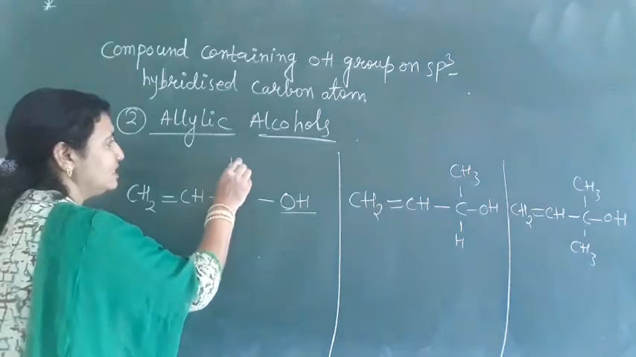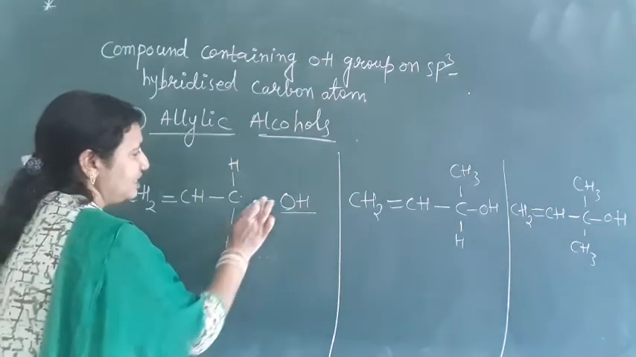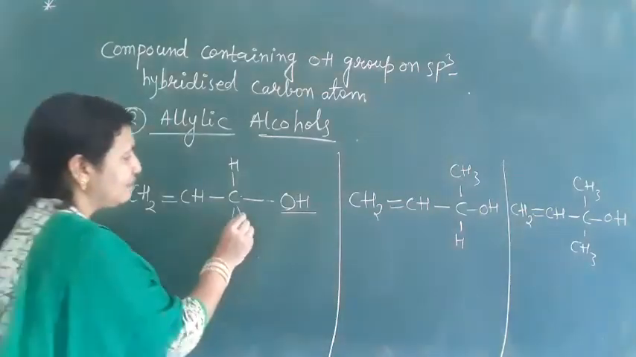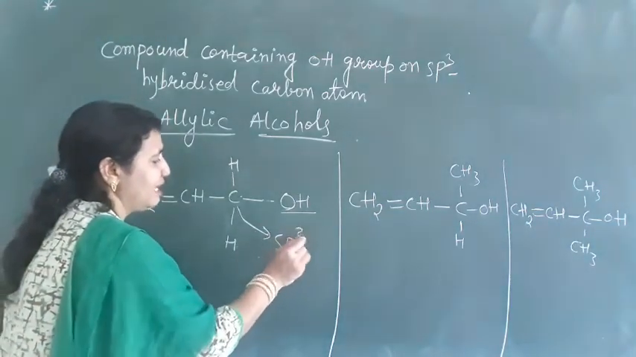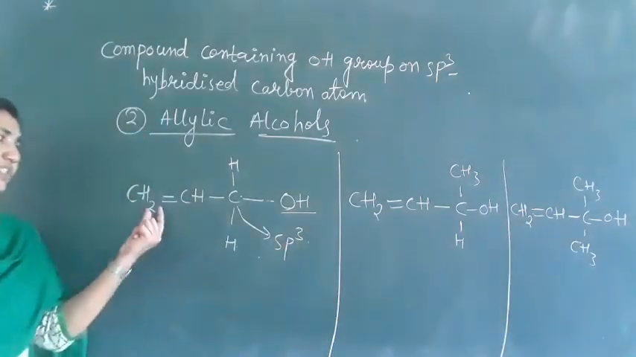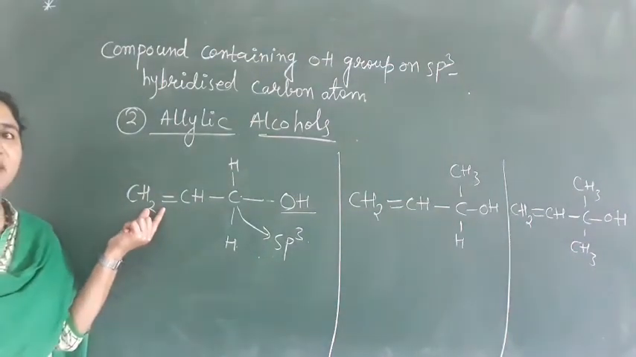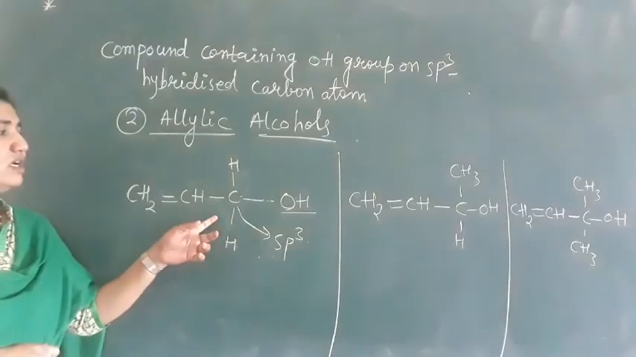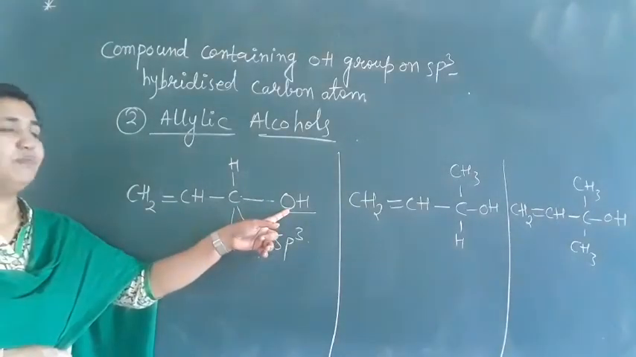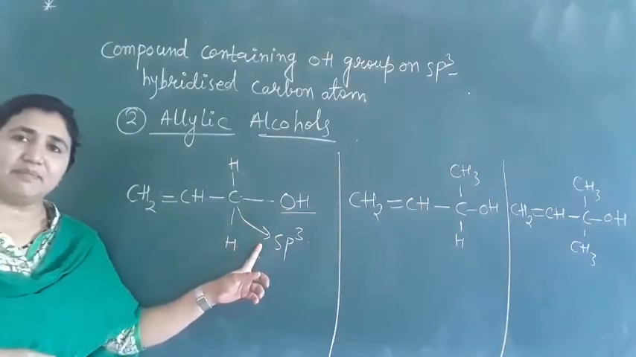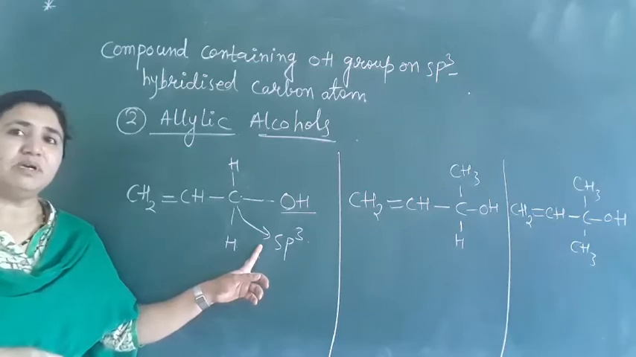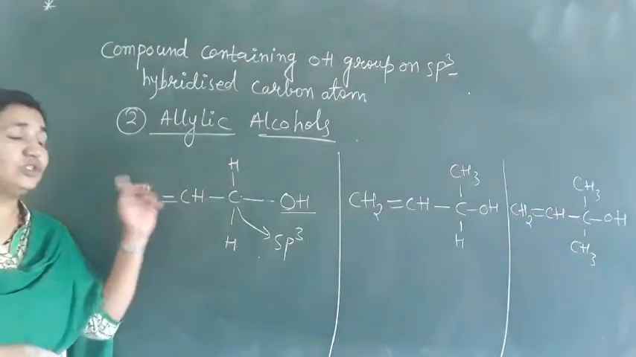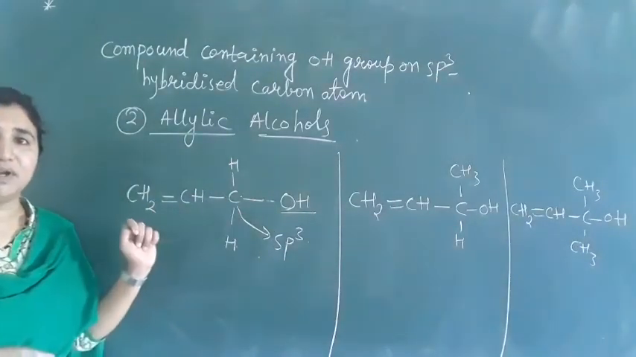If you will open this structure, this H is here, this H is here. Total 4 sigma bonds are there. Then this carbon is what? sp3 hybridized carbon atom. But the next is what we have here? Double bond we have here. So allylic alcohols means the alcohols in which the OH group has attached to the sp3 hybridized carbon atom next to carbon-carbon double bond. Next to carbon-carbon double bond here.